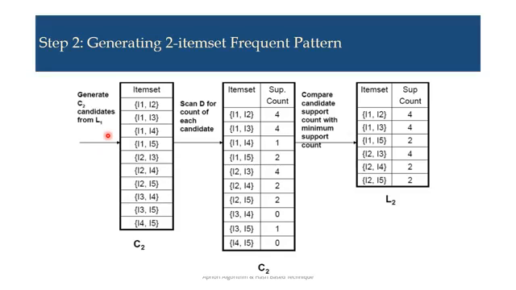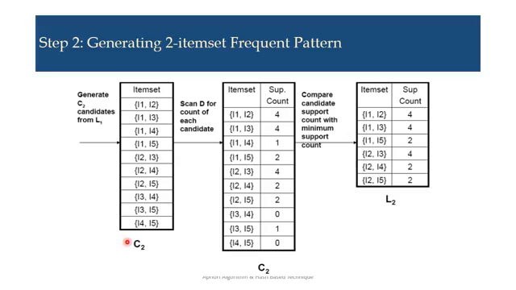As previously discussed, to get L2, the candidates should be selected by L1 join L1. So what items are in my L1 list? I1, I2, I3, I4, I5. If you join L1 with L1, the resultant C2 sets are I1 I2, I1 I3, I1 I4, I1 I5, I2 I3, I2 I4, I2 I5, I3 I4, I3 I5, and I4 I5. These are the candidates present in my C2 list.